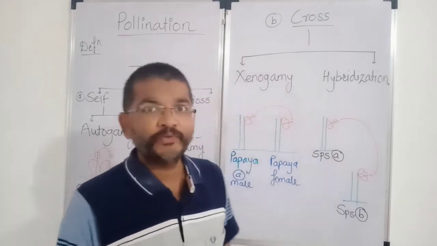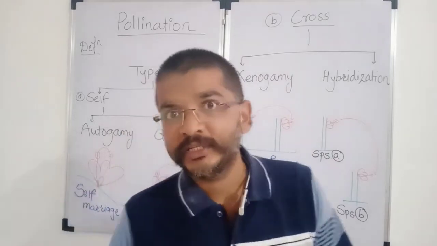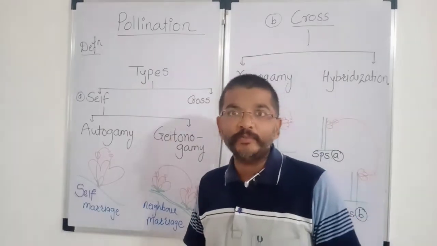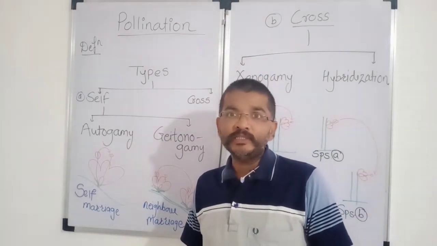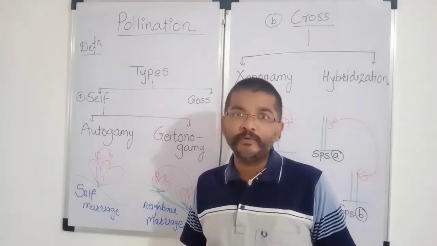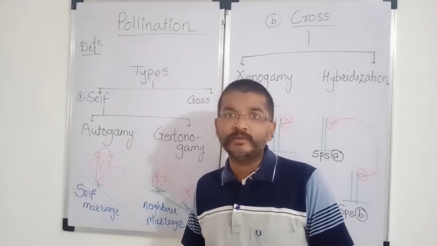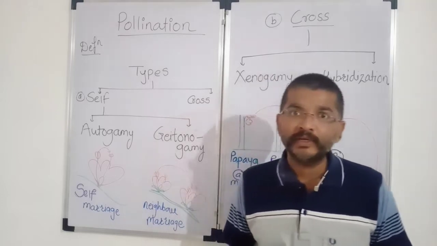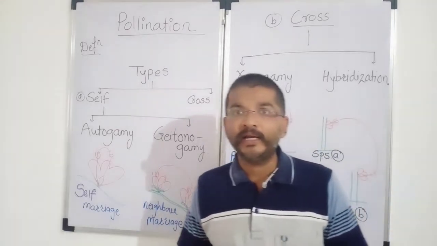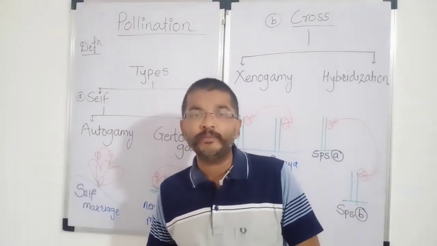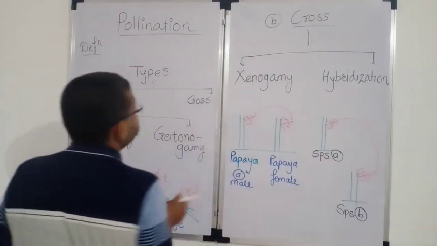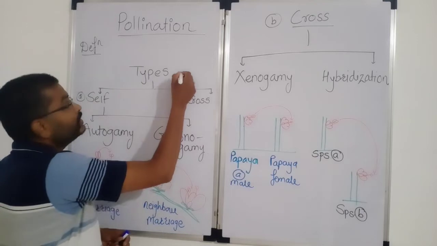In today's lecture, we are going to study about pollination and their types. So first of all, pollination. What is the definition of pollination? Pollination is the process of transfer of pollen grains from anther to the stigma of the same flower born on the same plant, or on a different flower born on a different plant, having the same or different genetic makeup. That is called pollination. The simple process is transfer of pollen grain from anther to stigma.